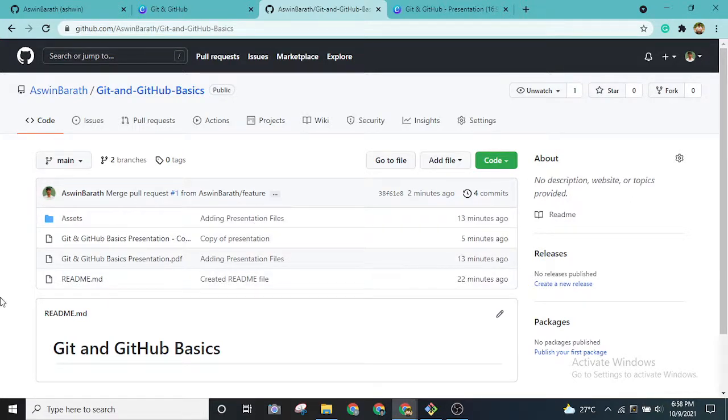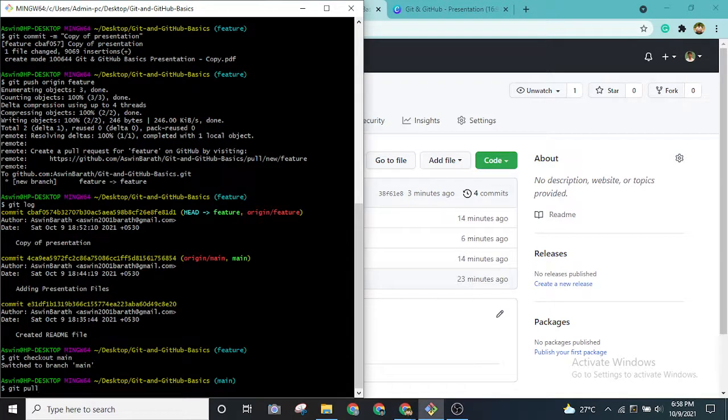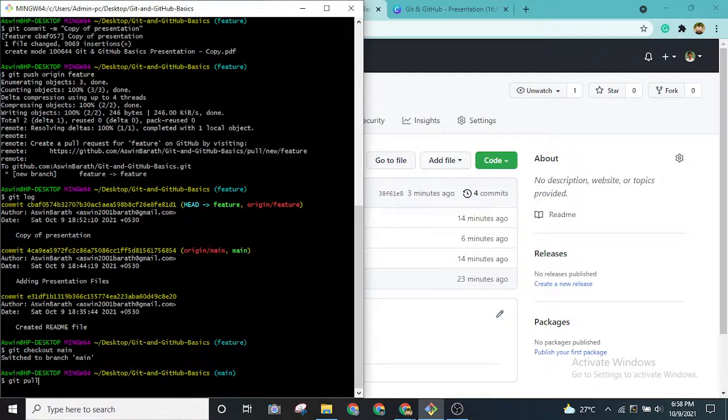So this is how a lot of people around the world using the internet, using GitHub, are actually collaborating on the same projects, like open source projects and all. This is how they are making changes and adding into their branches and all, right? So whenever I want to get the changes that were newly made in our remote repository, I will use the command called git pull. Okay, so when I type git pull and press enter,